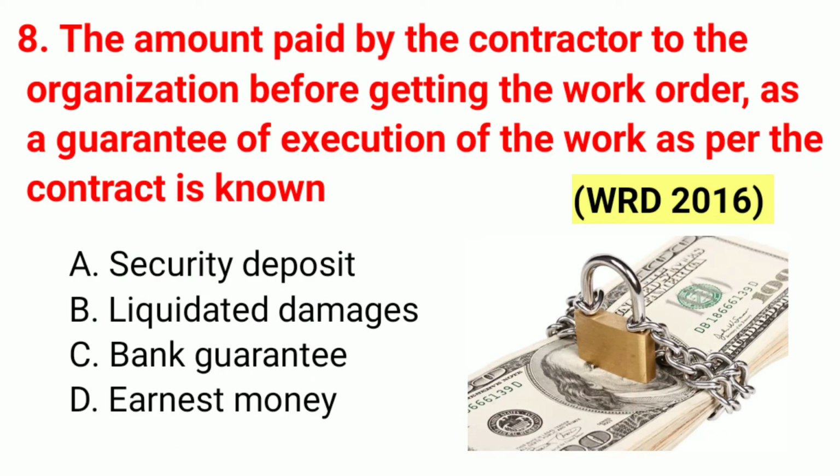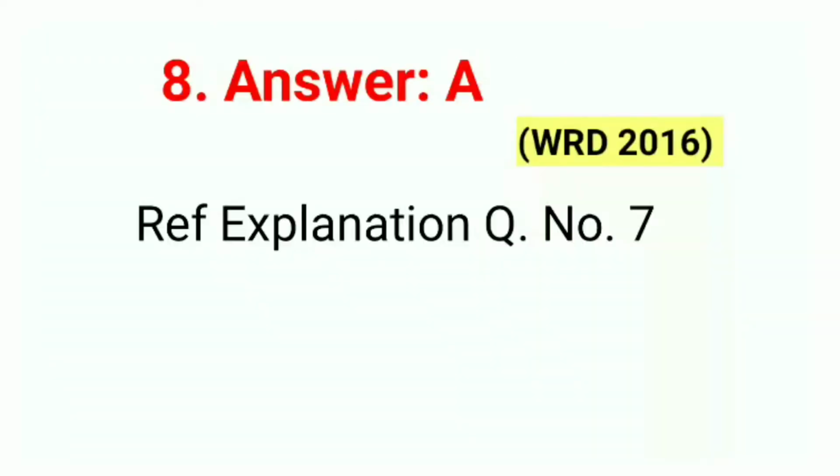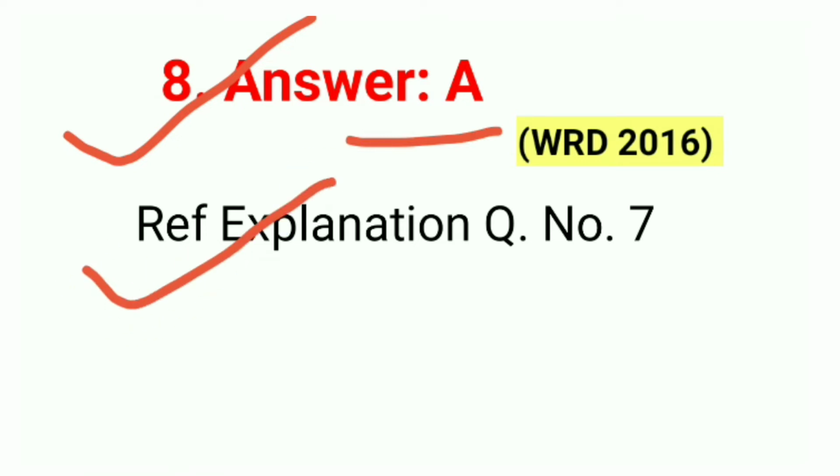Question number 8. The amount paid by the contractor to the organization before getting the work order as a guarantee of execution of a work as per the contract is known as. This question was also asked in WRD 2016. The correct answer option A, security deposit. The answer is A. Refer to the explanation of question number 7. Detailed information is in the 7th question. You can see that question completely.